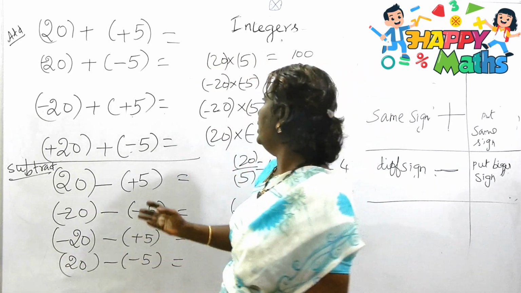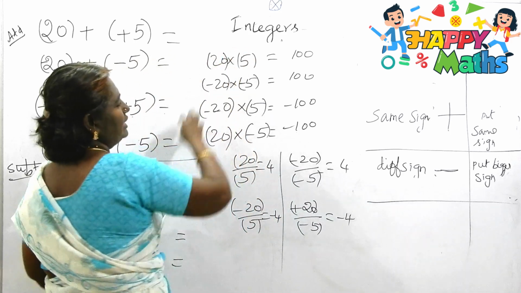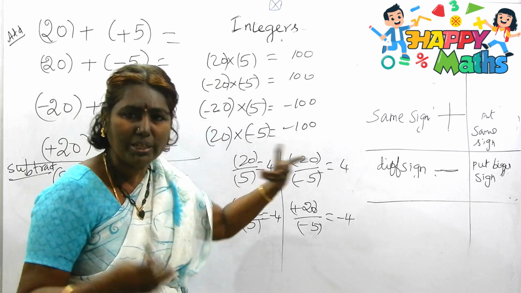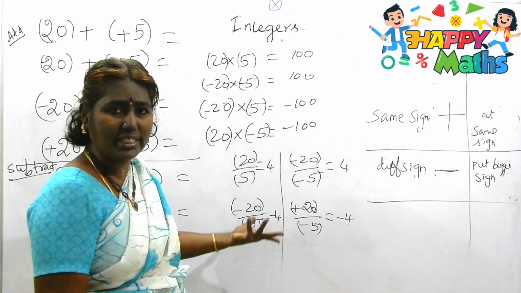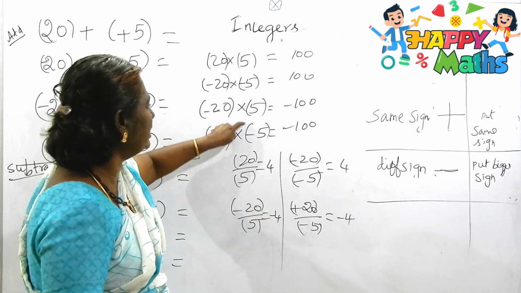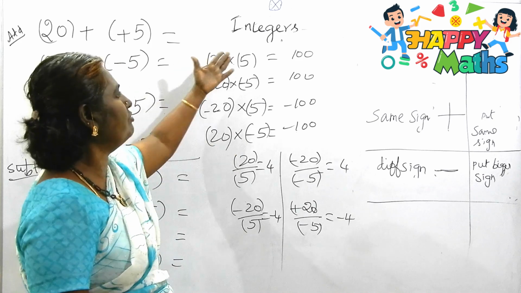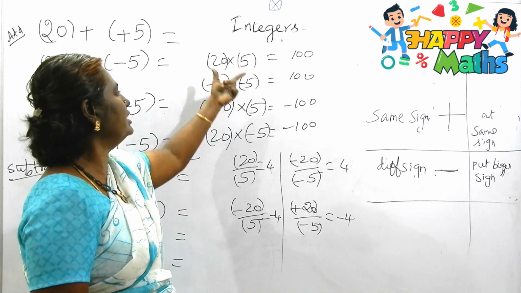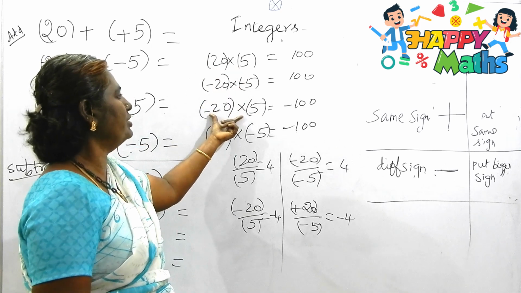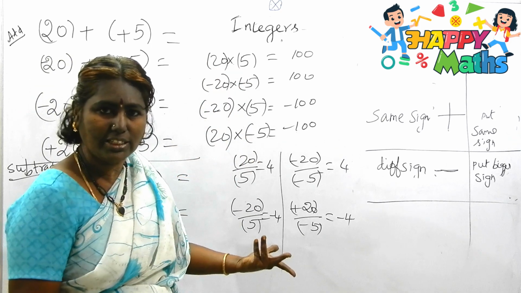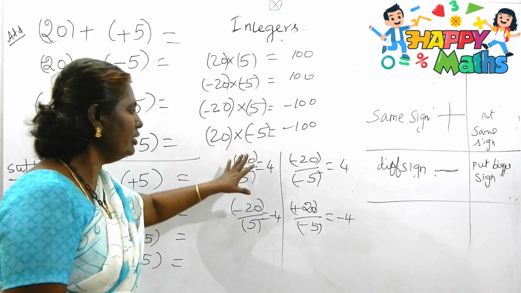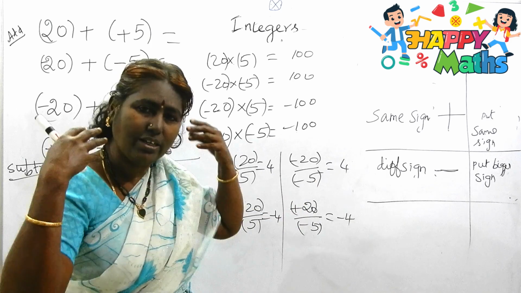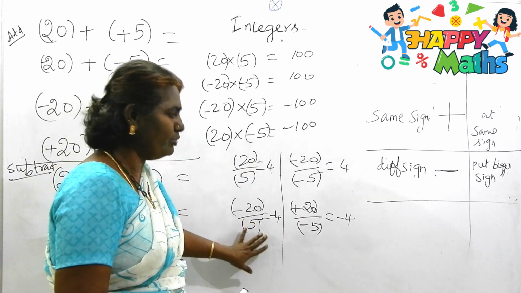Now see, as I told you, for brackets, for multiplication, if the bracket has come, no problem in answers, no problem in signs, because we are going to do only multiplication. So same way, 25 are 100, 25 are 100, everything is 100: same sign plus, different sign minus, that's all. Even for division also, even if the bracket has come, it won't give any doubts at all, because we are going to do only division.